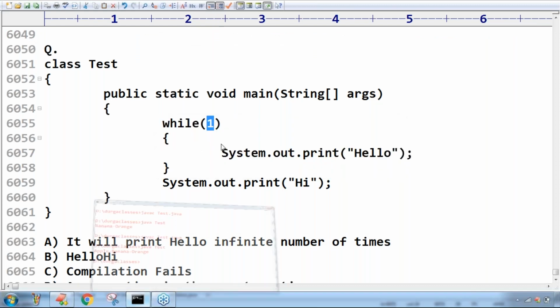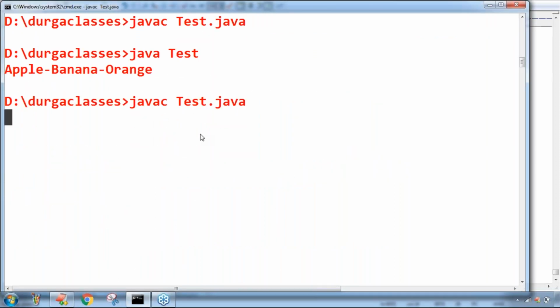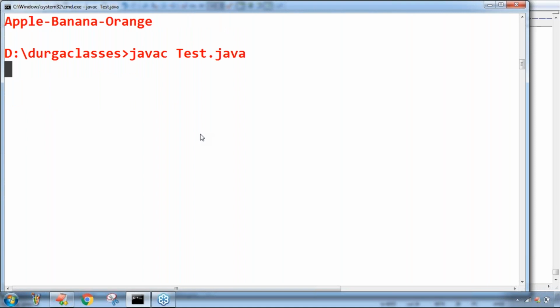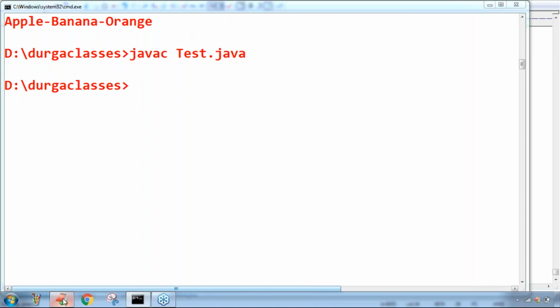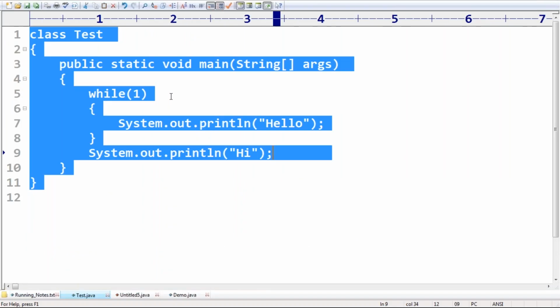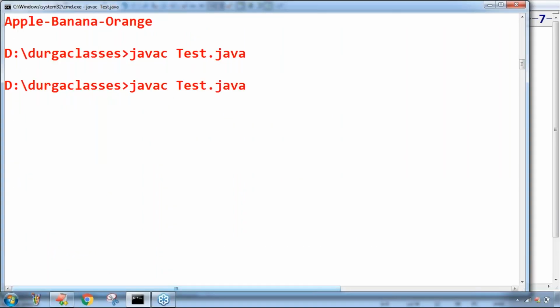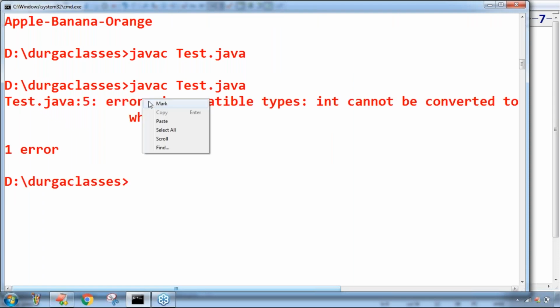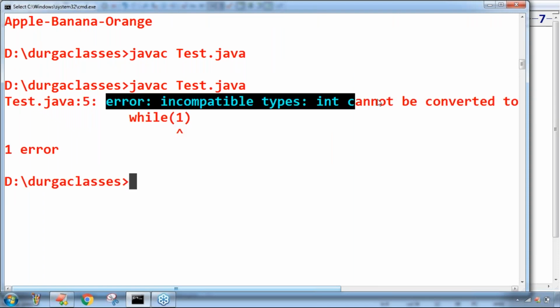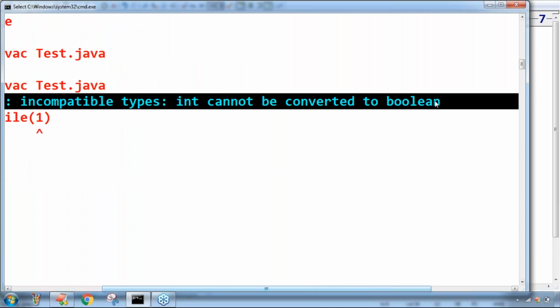Let me execute this code. If I execute this code, by default we are going to get an incompatible types error immediately. While of 1, have you observed? Incompatible types, int cannot be converted to boolean.